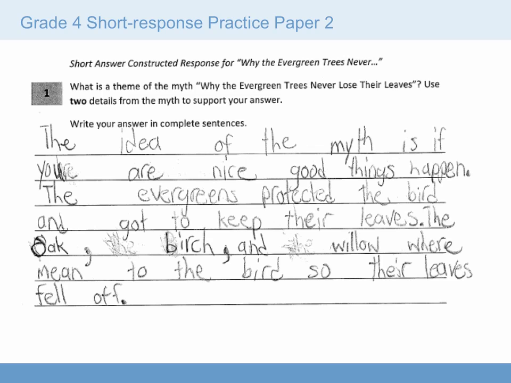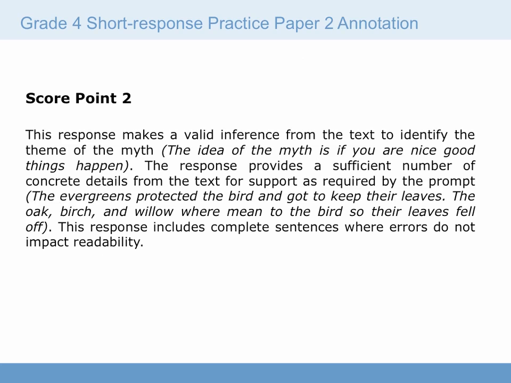Here's practice paper 2. The idea of the myth is that if you are nice, good things happen. The evergreens protected the bird and got to keep their leaves. The oak, the birch, and the willow were mean to the bird, so their leaves fell off. Practice paper 2 was scored as a 2. The student makes a valid inference from the text to identify the theme. The student also provided a sufficient number of concrete details from the text for support as required by the prompt.